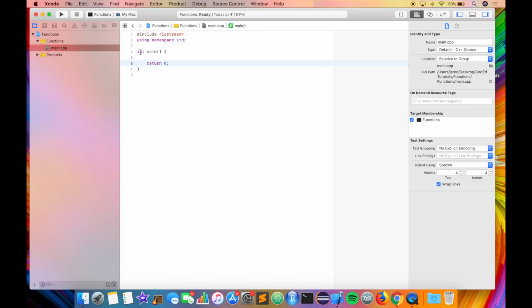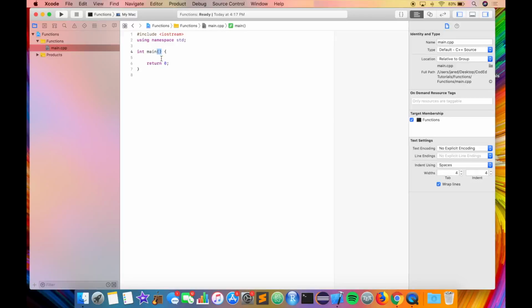So we start out with int. This is the return type of the function, which means at the end of executing the function, you need to return an integer. 0 is such an integer, and an integer is just any whole number. Sometimes you'll see the main function without the return statement, and that's just because 0 is the default return for the main function. So next up we have main, which is just the title of the function, and the parentheses.